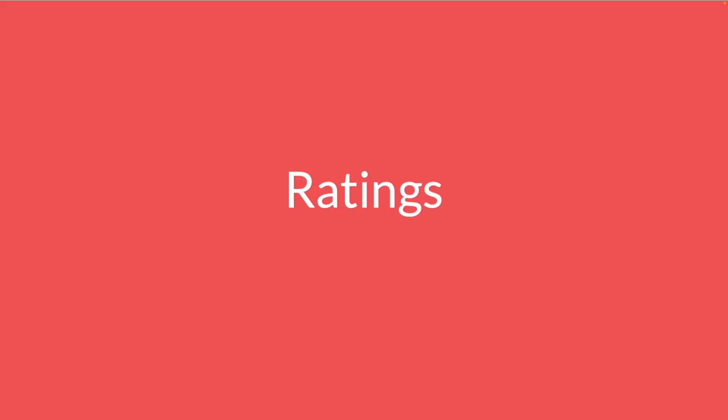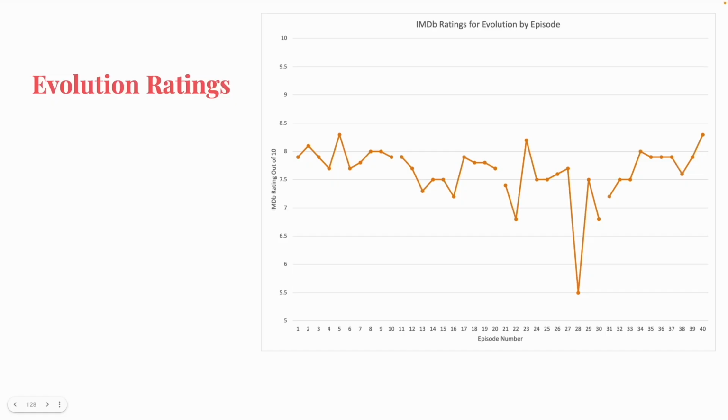And now I want to talk about the ratings, specifically ratings I've taken from IMDb, which are left by users who have watched the show. Here we see the IMDb ratings of episodes over Evolution so far. The gaps between the points separate the seasons. There's a bit of a downward trend across the first 3 seasons, but the 4th has kind of broken that. It's gone up a bit. Viewers certainly seem to enjoy Season 4. Better than Season 3 at least.